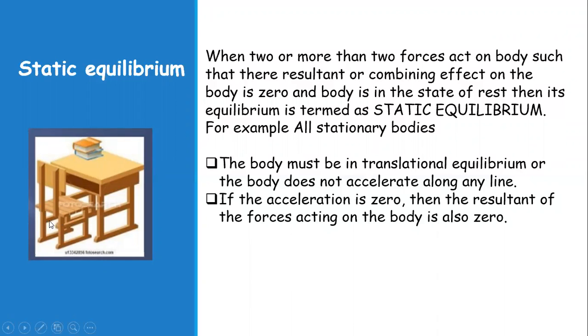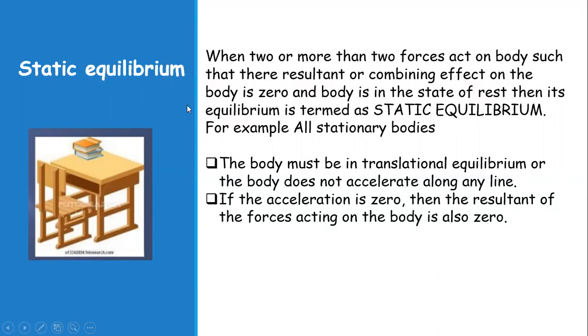The weight of the chair or the table is acting downward. It is supported by the normal reaction of the ground. So both are equal and opposite in direction. There is no net force on them, and they are stationary, at rest. So we say this is static equilibrium.